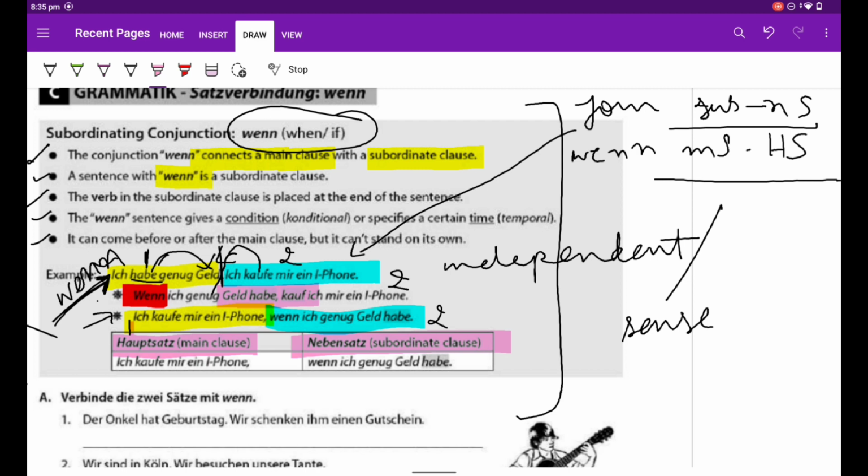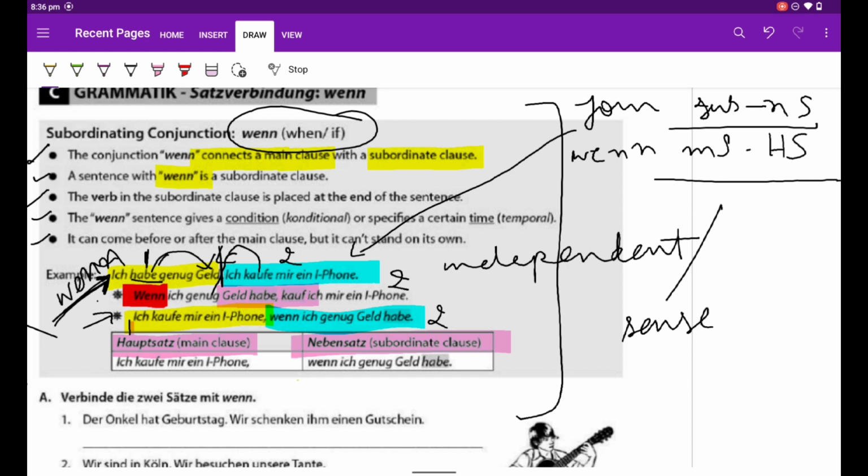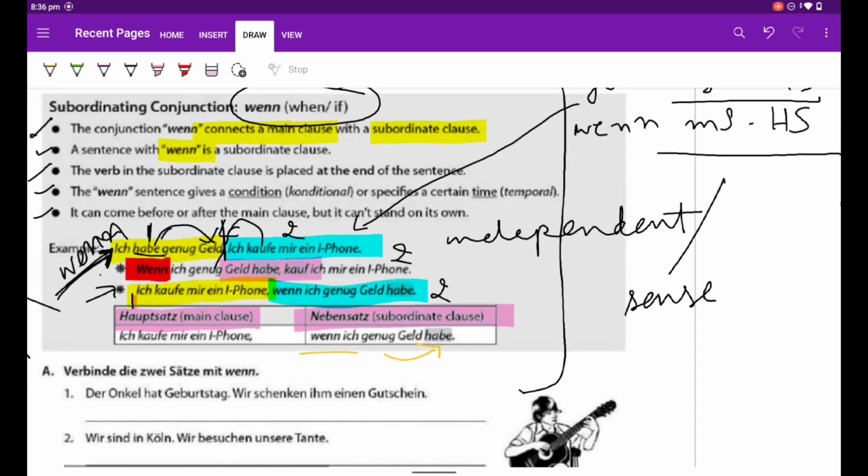Ich kaufe mir ein iPhone is the main clause, and wenn ich genug Geld habe is the Nebensatz. You see, when we put when here, then the verb goes to the end. So now we are going to do the exercise and understand this rule.